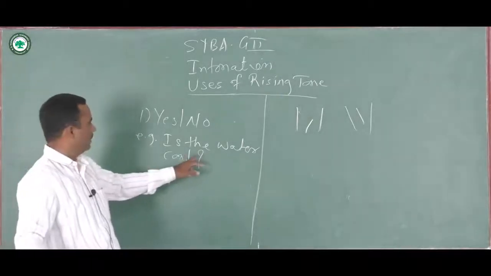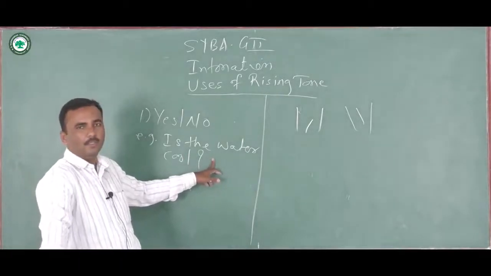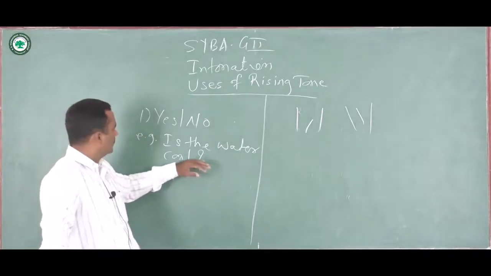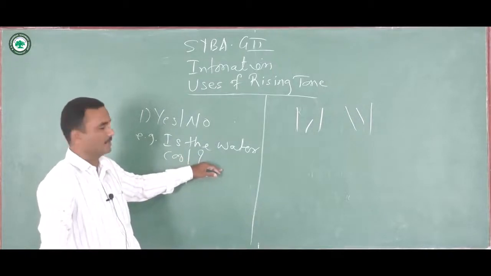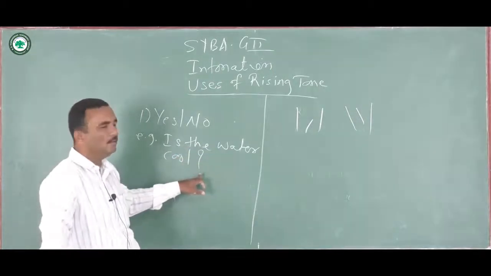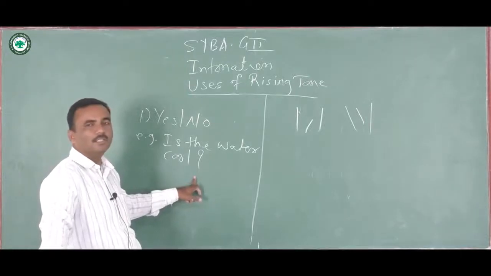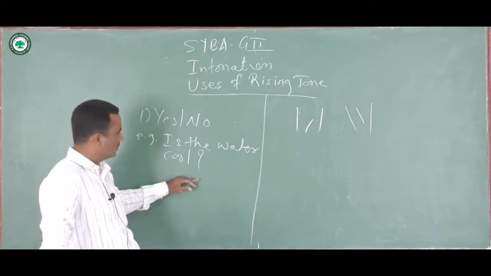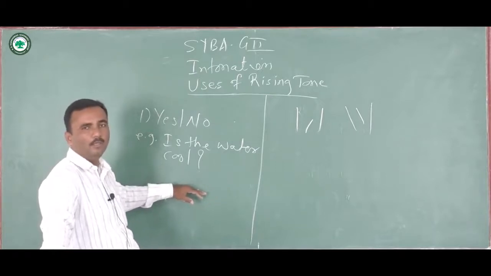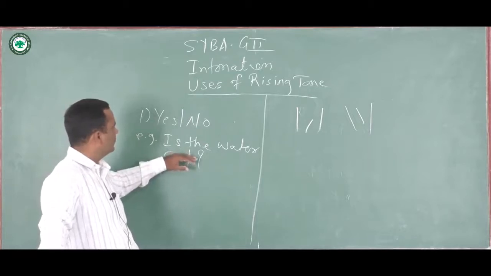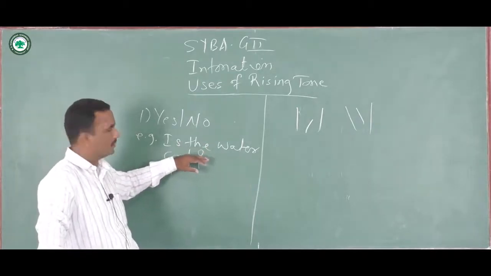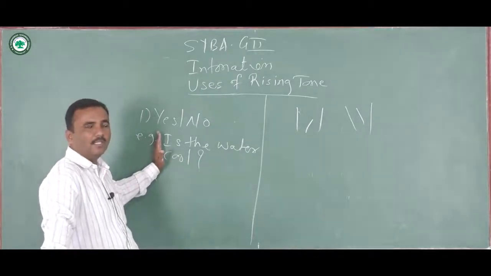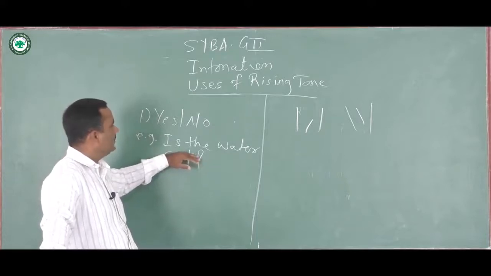To this question, the answer will be either yes or no. When the answer to the question is given in the form of yes or no, such questions are called yes-no questions. Here you can see, is the water cool? The listener may respond according to the condition of the water, whether it is yes or no. So in such cases, where the question seeks the answer either in yes or no, usually a rising tone is used.